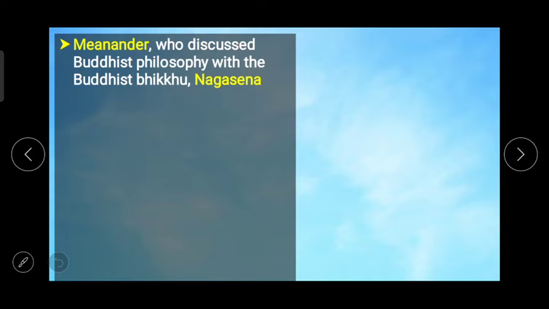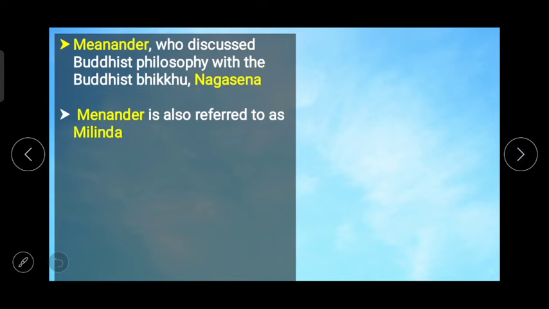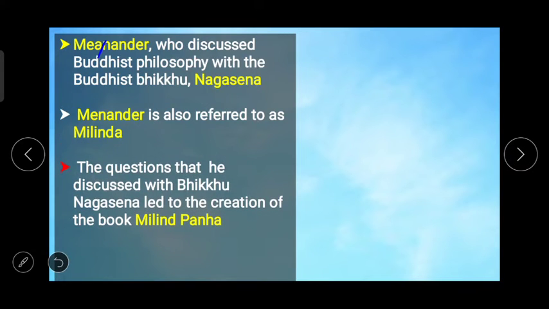One of the famous Indo-Greek kings was Menander, who discussed Buddhist philosophy with the Buddhist bhikkhu Nagasena. Menander is also referred to as Milind. The questions that he discussed with Bhikkhu Nagasena led to the creation of the book Milind Panha. The Pali word Panha means question.